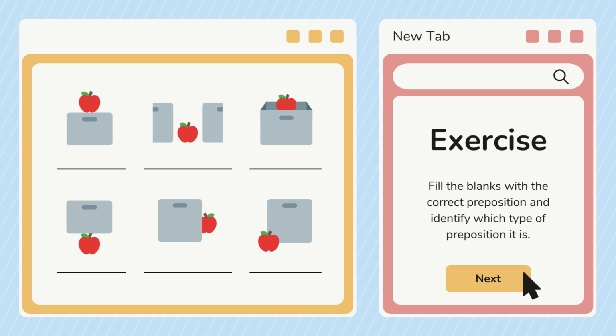For the next one, the fourth one is under the box. Under the box. Okay. The next one, we can say that the apple is behind the box. Okay. Is behind the box. And the last one, we can say that is next to the box. Next to the box. We can also say it's in front of. We can say by the box, but it's just a matter of perception. Okay.